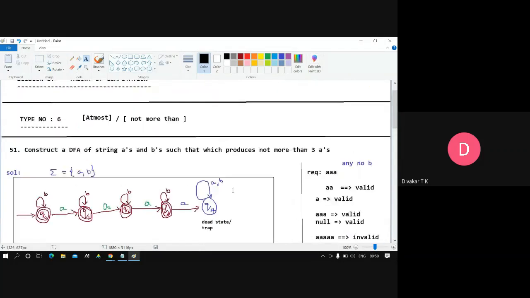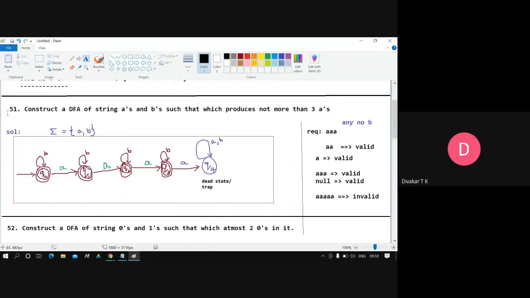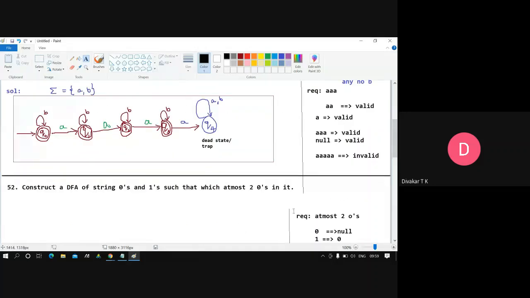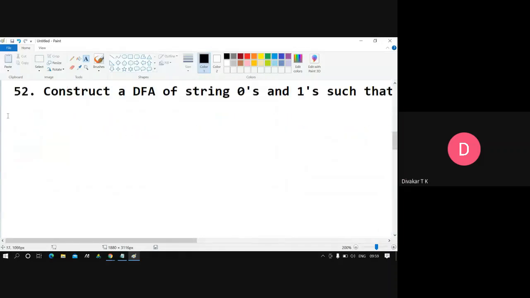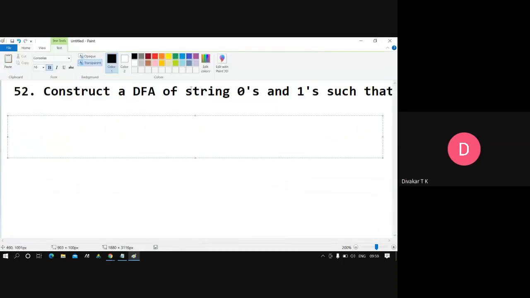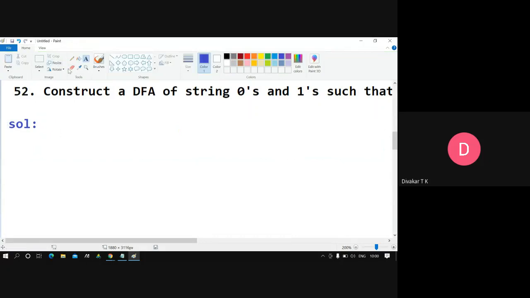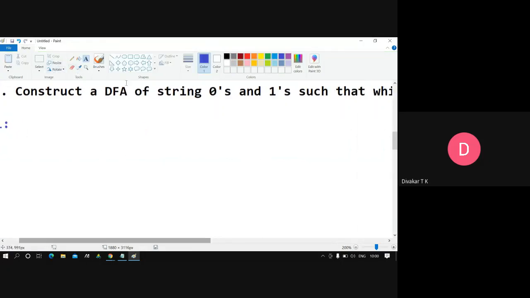Those who are sleeping, those who are not, you understood the 51st problem, and I'm doing the 52nd in a similar way. Concentrate, focus, you'll get to know it. This is the last time I'm explaining this at-most type here. If you're aware, it's well and good. If you're not aware, then concentrate. One more time, last time.